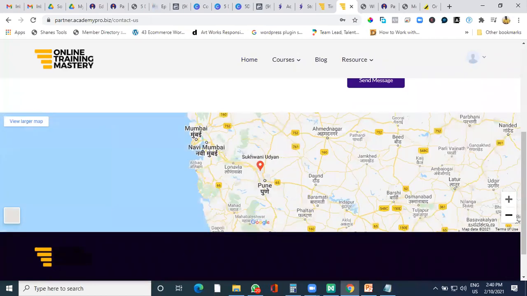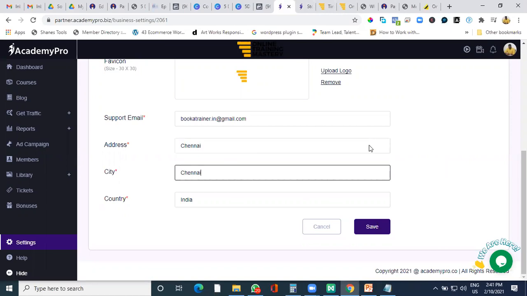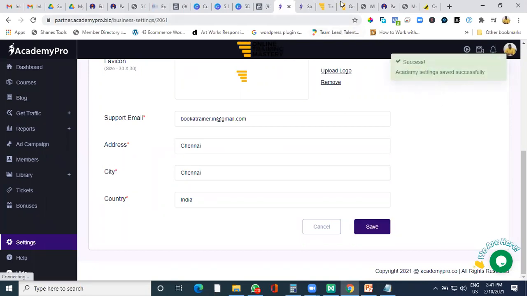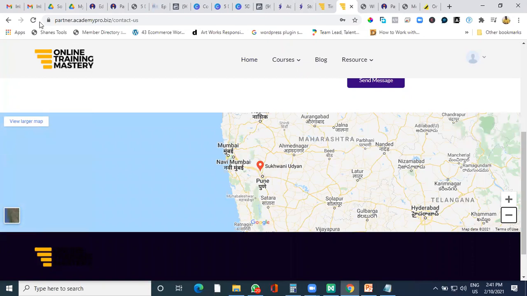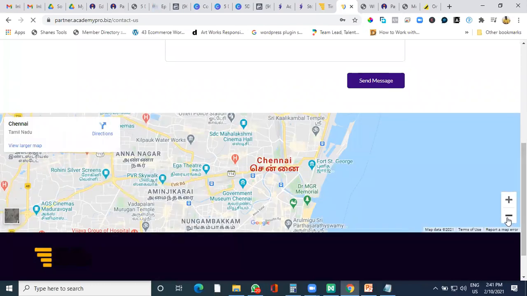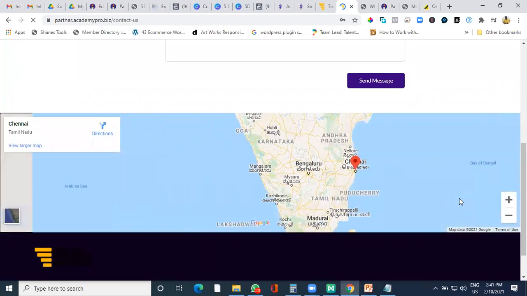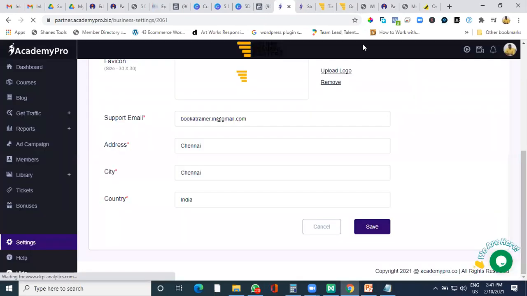In case you are shifting and moving out or want to change your address, you can always change the address directly. Say, I changed the address and saved it. It is this fast. I'm just showing you how fast this platform is. So you change it, you refresh the page, and that's it. Your address is changed. So you have changed your address location. And you don't need to ask for a developer or anything. Just go to the relevant place and update it.